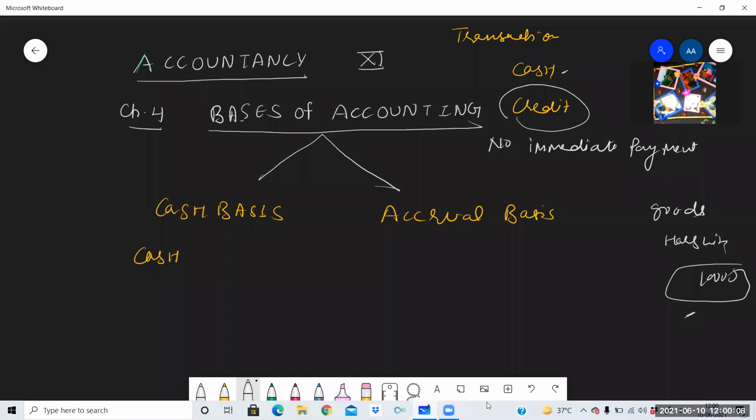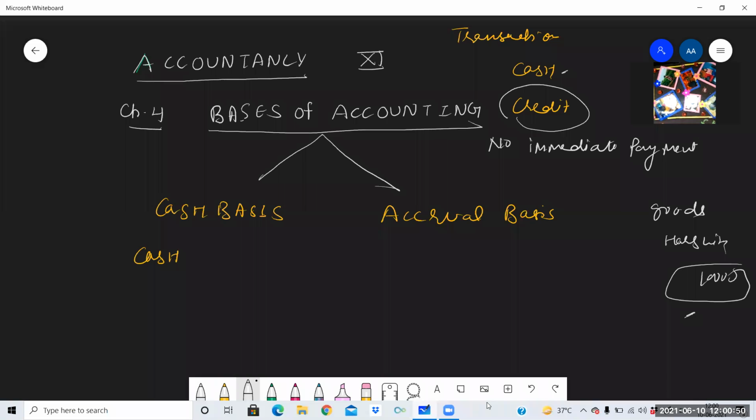Credit transaction means there is always a liability, as we need to make payment in future or we will be receiving payment in future. If we have to receive payment in future, then it is an asset concept. And if we need to make payment in future, then it is a liability concept. So in a credit transaction, either there will be an asset concept or a liability concept. But in a cash transaction, there is no asset or liability involved. At the same time, on the spot, we have purchased goods and made payment, or sold goods and received payment. Those transactions are known as cash transactions.